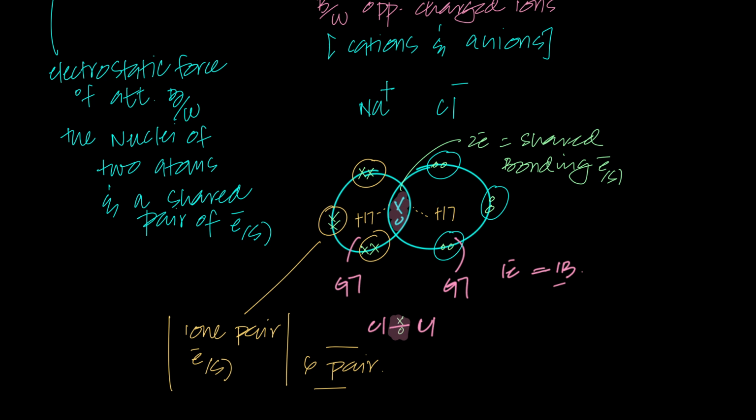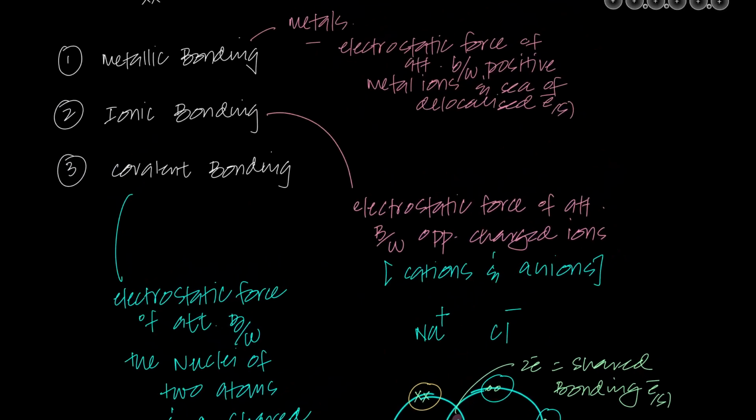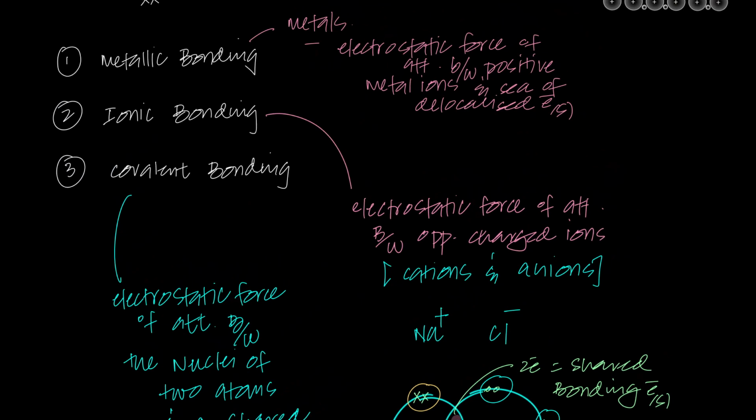Okay, so that's what covalent bonding also is, and that's how it's defined in A levels. In AS level, you're not going to talk about non-metal sharing and metal sharing or transferring. You just talk about the force, and you should know where it exists. In metallic bonding, that's the electrostatic force, but you know it exists between positive metal ions and a sea of delocalized electrons, a lattice of positive metal ions. In ionic bonding, electrostatic force of attraction between what and what? Between oppositely charged ions.